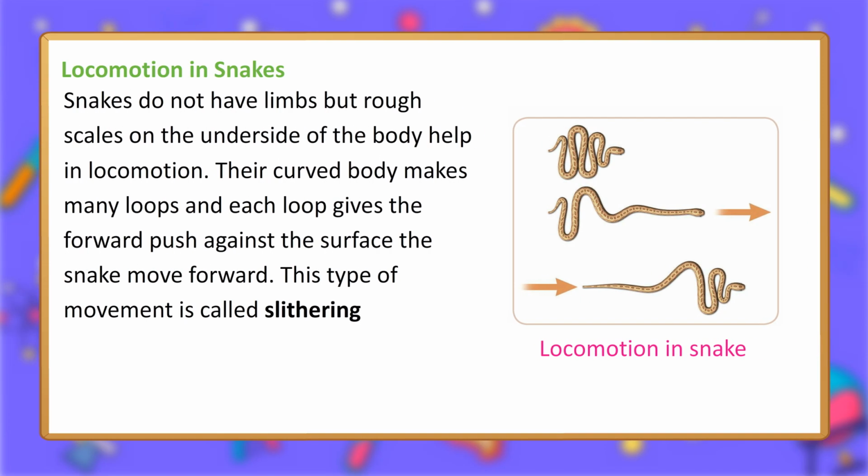Locomotion in snakes. Snakes do not have limbs, but rough scales on the underside of the body help in locomotion. Their curved body makes many loops, and each loop gives a forward push against the surface, so the snake moves forward. This type of movement is called slithering.